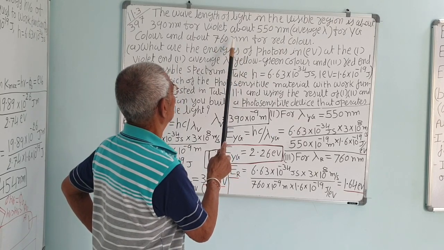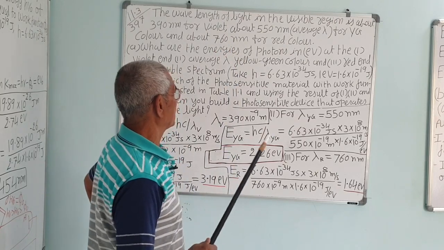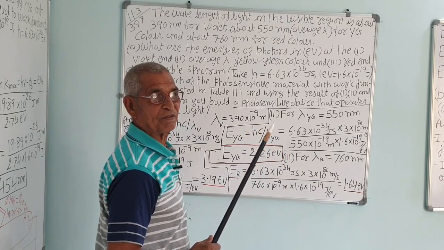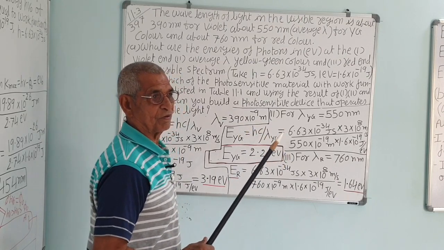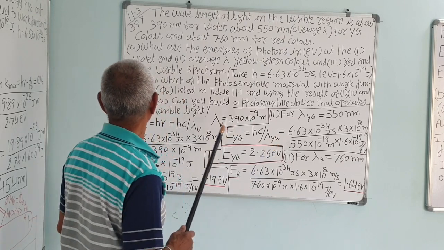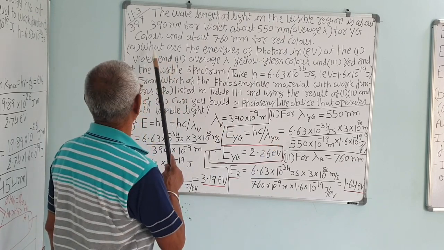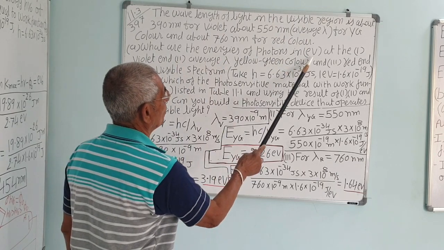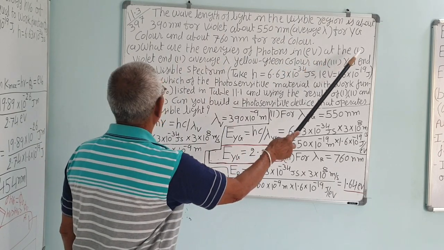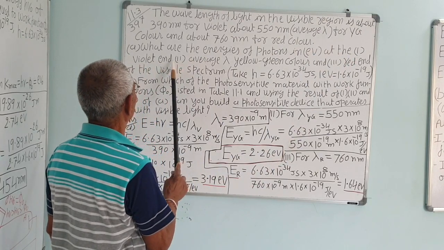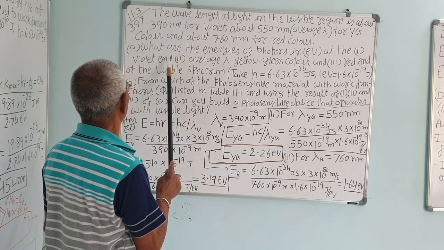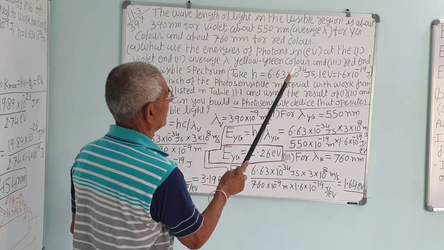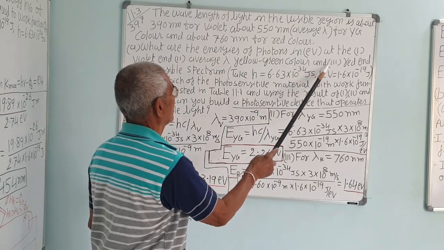So the energy of this is very less. Energy is inversely proportional to lambda. So which ray has more energy? Violet, because the lambda is shorter. What are the energies of photons in electron volt at number 1, the violet end, then the average yellow-green light for the second, and the third, the red end.